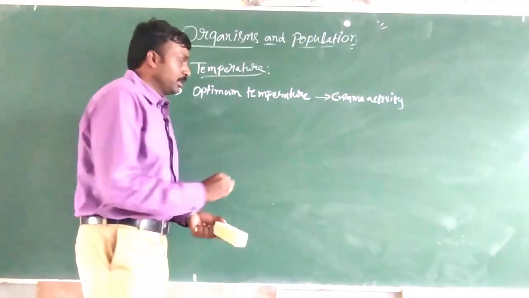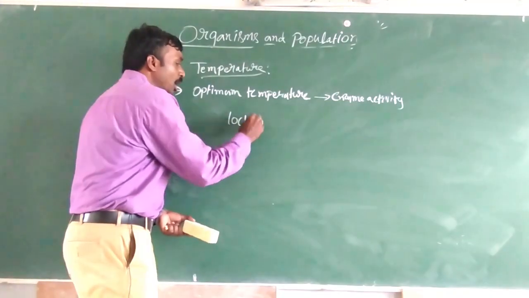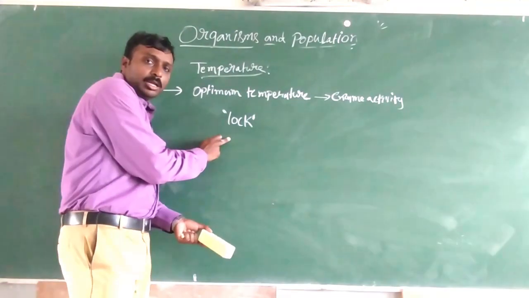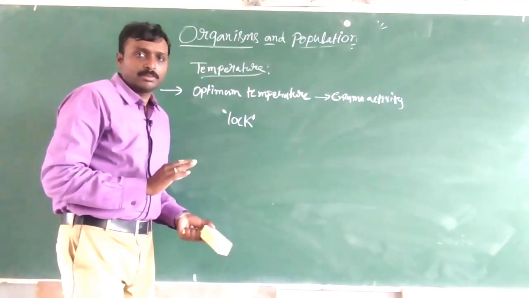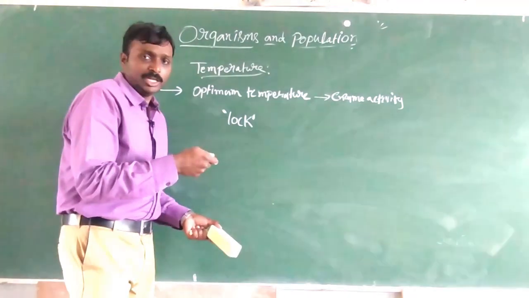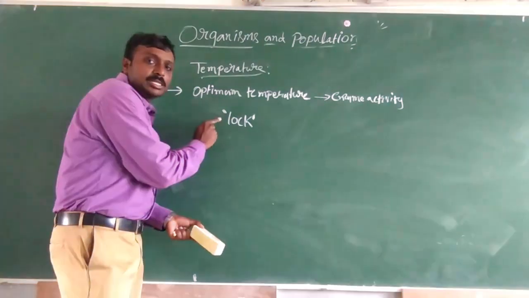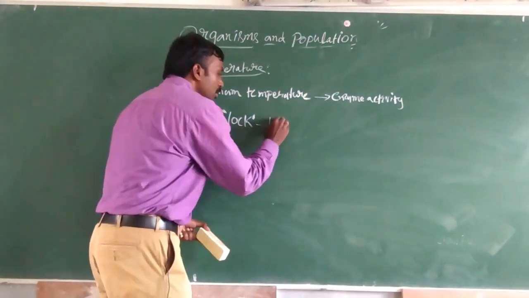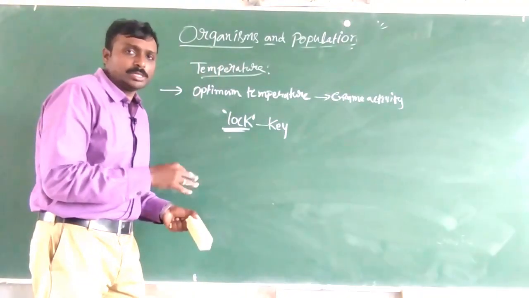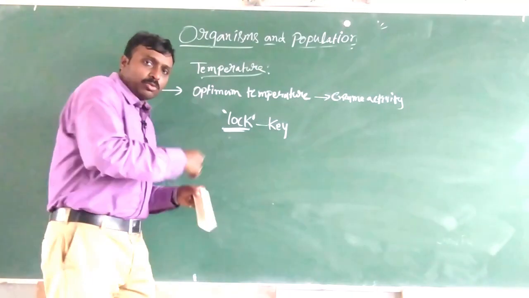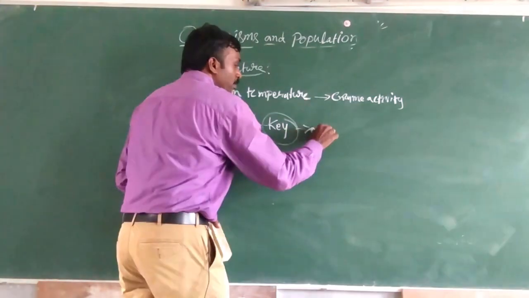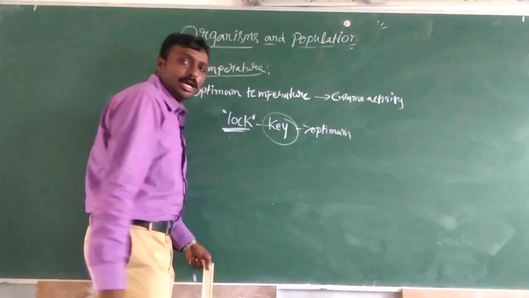Suppose there is a room and that room is locked with some lock. To open this lock, we use a key. We cannot use any key, whatever we get into our hands. We can open this lock only with the key which can open this lock. So we cannot use any key for opening that lock to open that room. That means this is the perfect one. Simply to say, optimum.